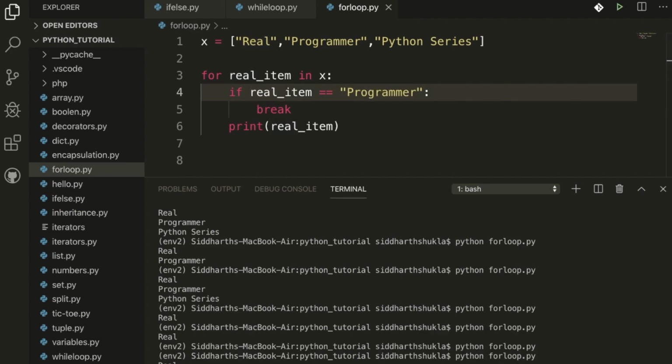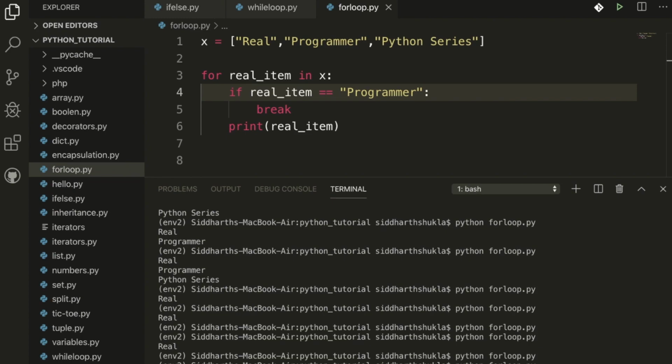Okay, so I'm going to put a value here, like for loop, we get the result of the real. Now, hope this is clear for you. So we can also use if and else conditions with the break statement. Okay, and now what about continue? We can also use continue.